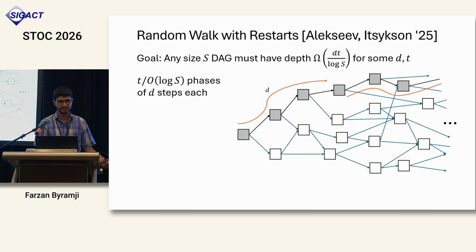So we want to repeat this from the current node, t over log s many times. If we are able to do this, then we have shown that there is this long path of depth dt over log s in our DAG.